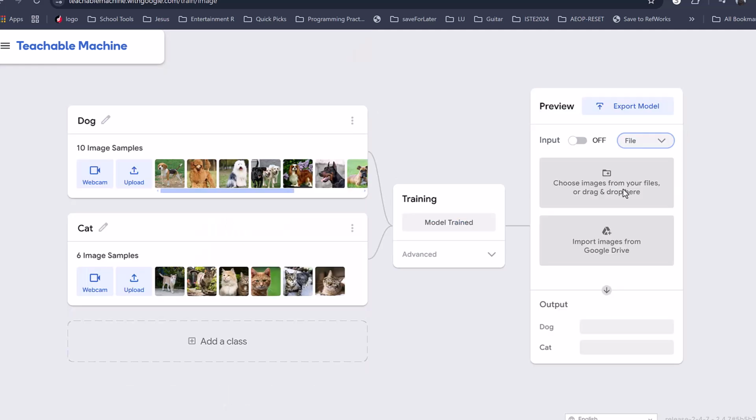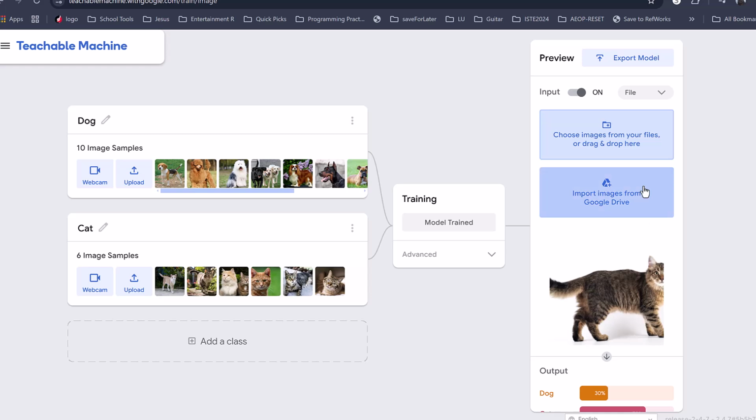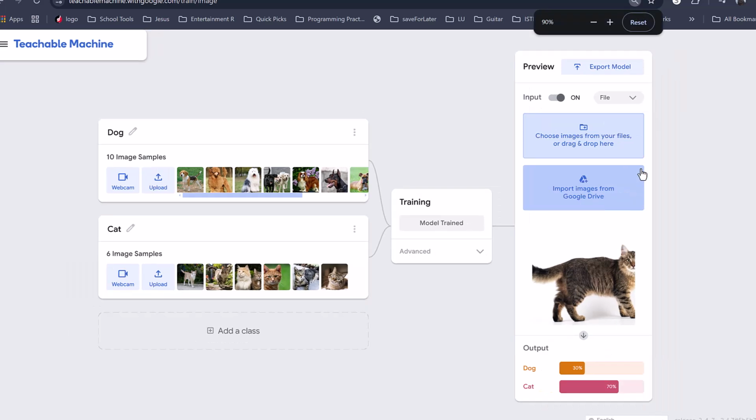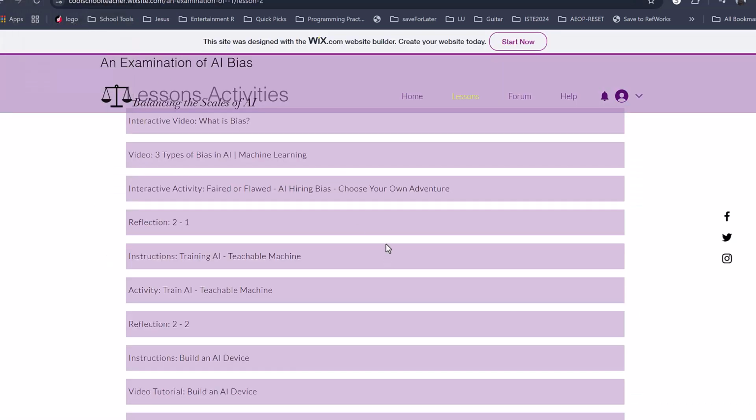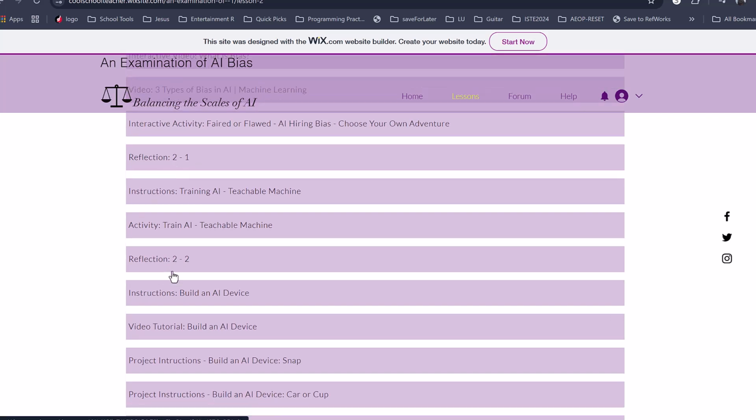To test the model, the students will choose an image that they did not include in the sample images to see if the AI device can recognize the correct image. So I'll choose a cat that was not included in the training. And we can see from the training data that the AI device did correctly recognize this image as 70% a cat. So that's the Teachable Machine activity that the students will do. Once they're done with that, there's another reflection question that goes with that.